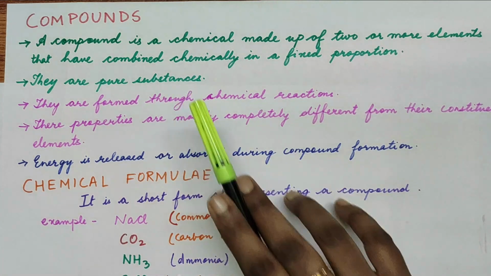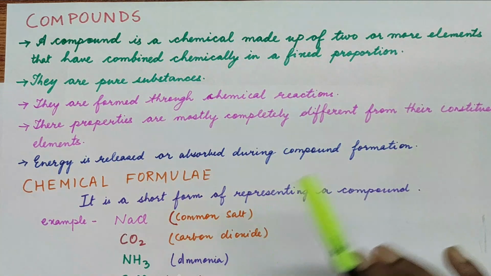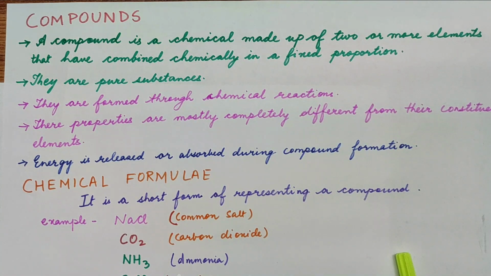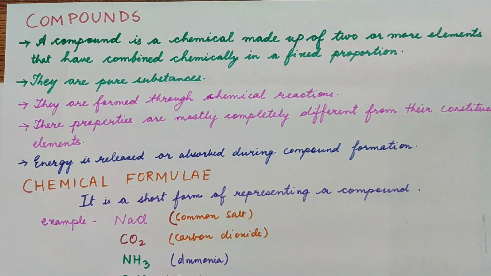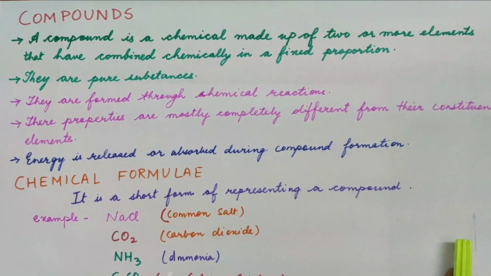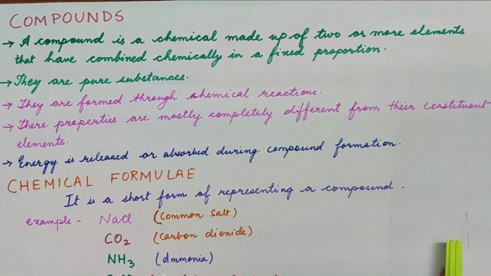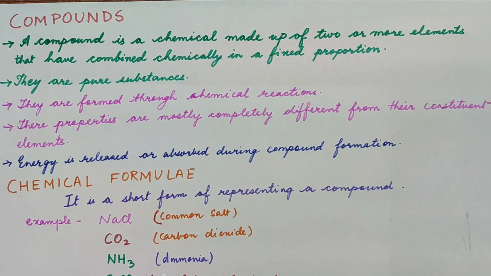They are generally pure substances because, again, they are mixed in a fixed proportion, so they are called pure substances. They are formed by different chemical reactions, and when these reactions happen, they may release or absorb energy. And mostly the properties of the elements are completely changed when they form compounds.